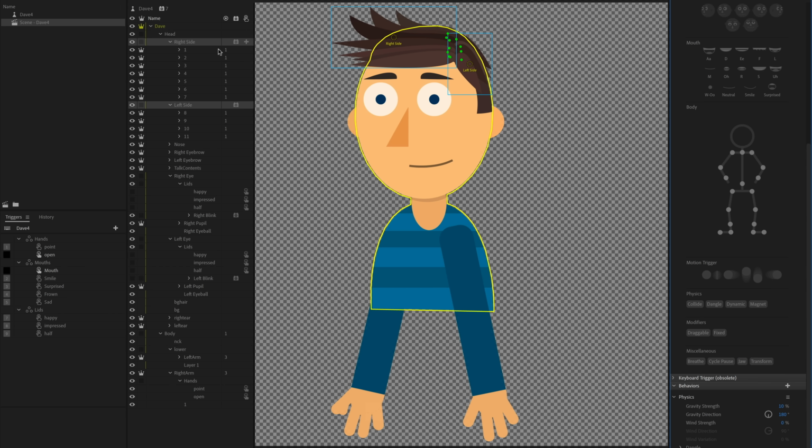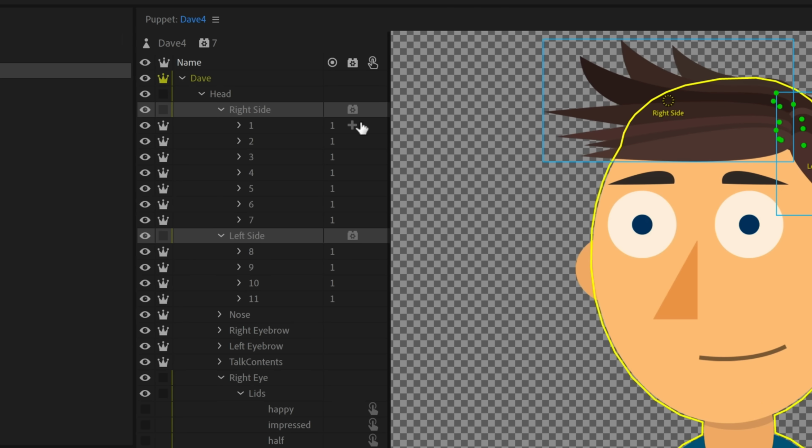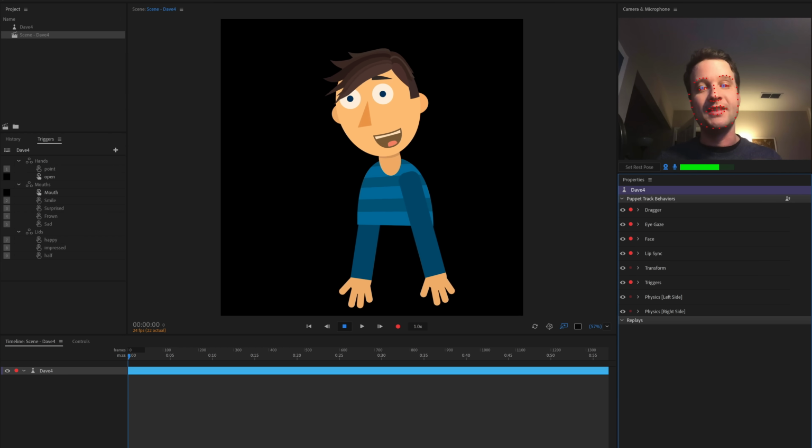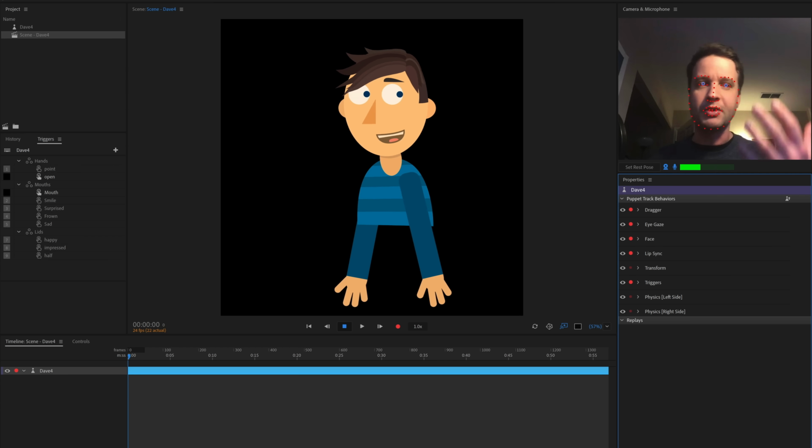This is going to add a physics behavior to each of them. You see this little brick icon with a little gear inside it? That means that a behavior has been added to it, just like I did with the cycle layers for the blink and in a few other places. So when I come back to record mode, things are generally looking the same. The hair is still kind of flopped over.